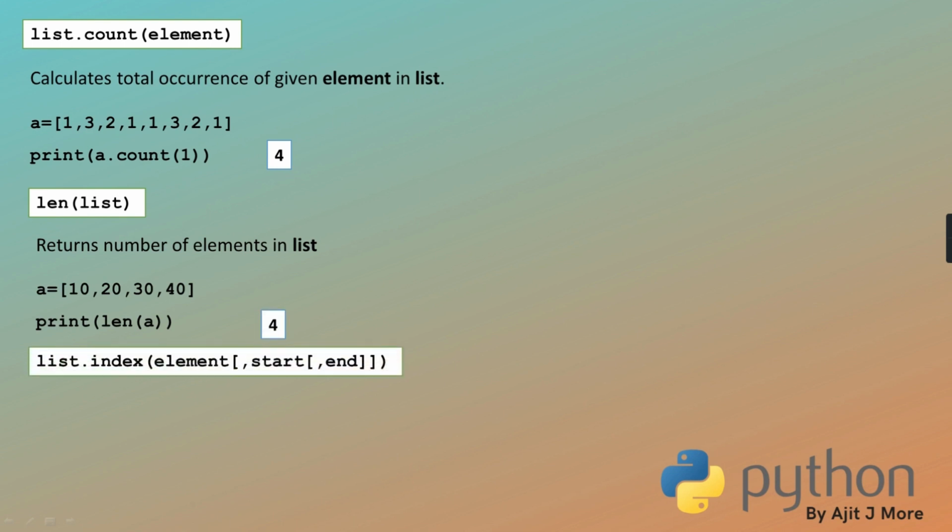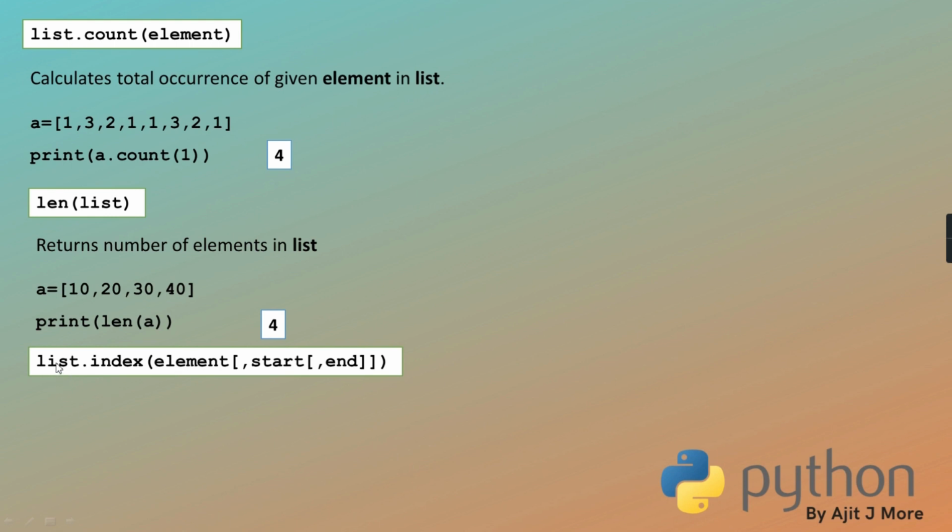Then coming to some search methods. These are some searching methods which we'll be discussing. Index is the search method; the name of that search method is index. Then you pass the element you want to search. It will check the first occurrence of that element in your list, and if found, it returns the position where it is found.